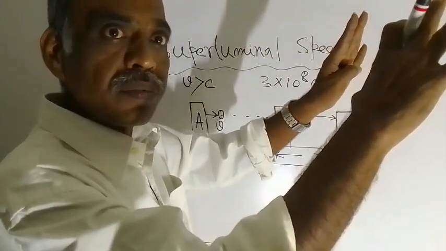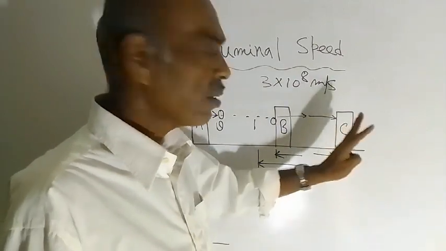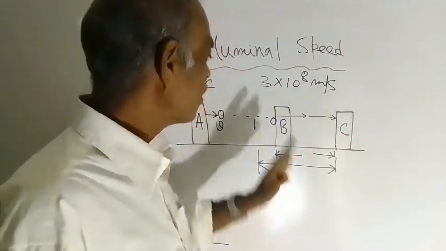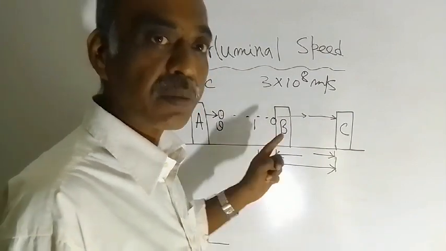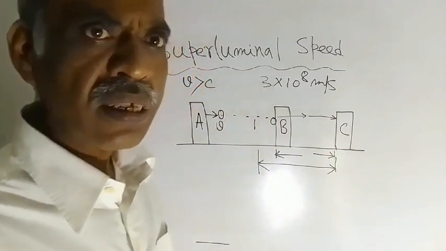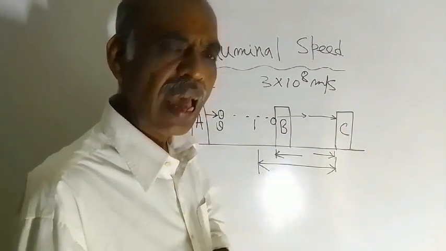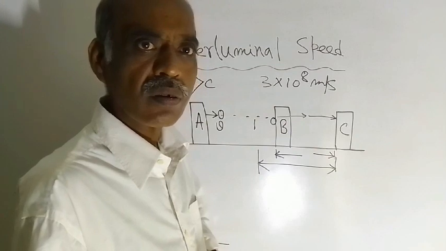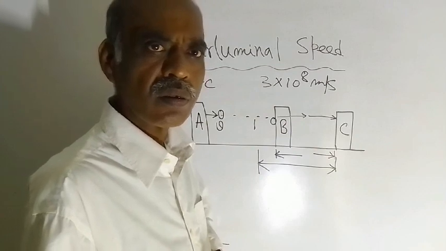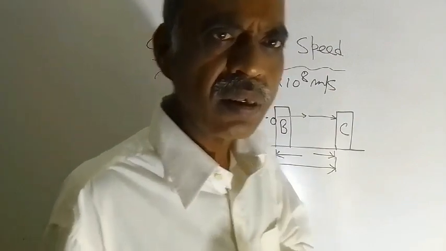And from here to here, when light reaches, this man will observe that the ball was caught by the person located at B. That means he is observing the catching of the ball first and then the throwing of the ball. Is that really possible?